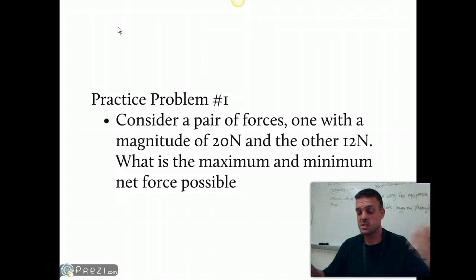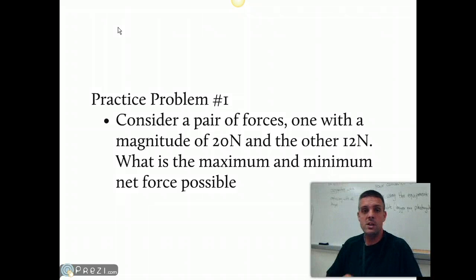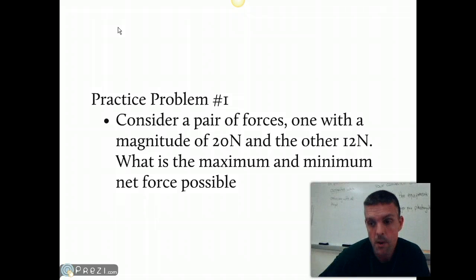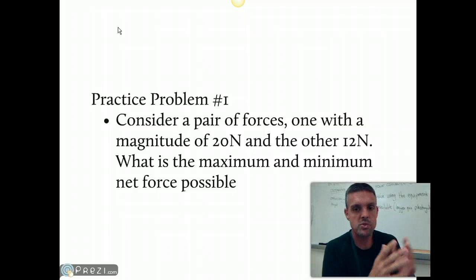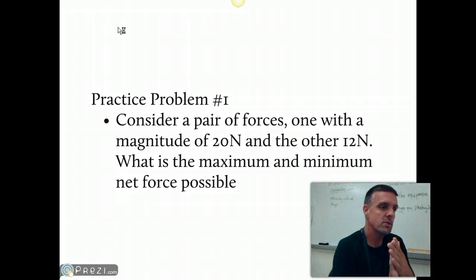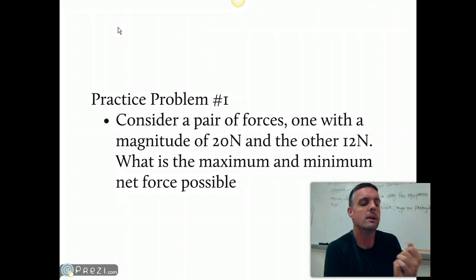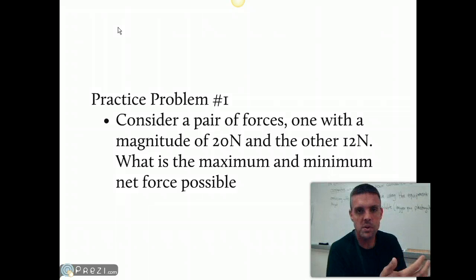So let's keep it simple. Let's just use me. All right? Let's say I apply a force of 20 newtons in, let's just pick a direction. Let's just say I go ahead and apply 20 newtons that way. All right? Well, it says what's the maximum net force possible between 20 newtons and 12? Well, the most would come from 20 and 12 moving in the same direction. All right, so I push with 20 and I got somebody else here pushing with 12. Now we're pushing with how much? We're pushing with 32, okay?